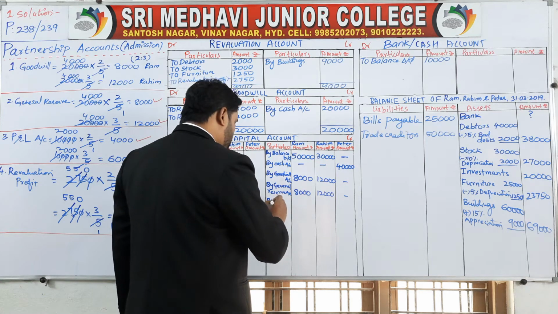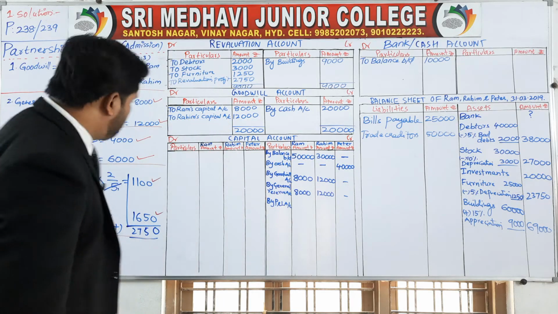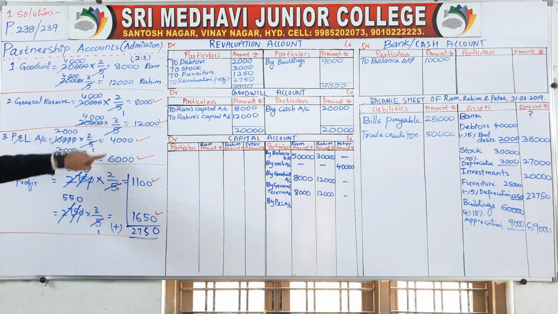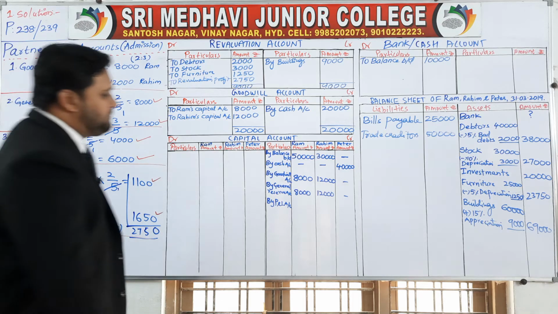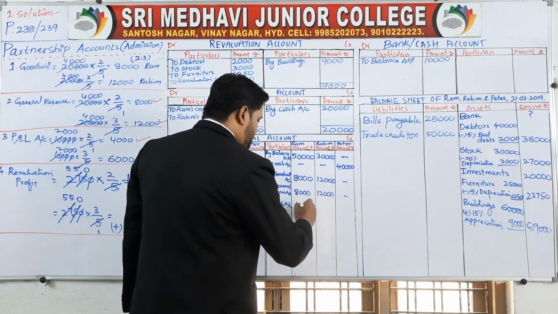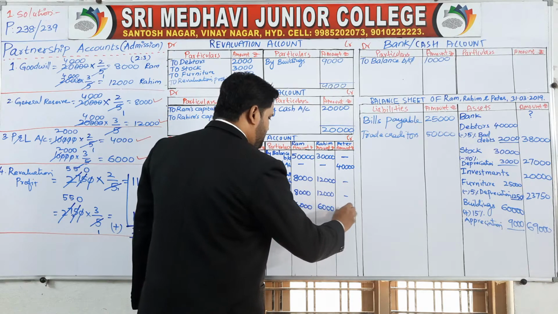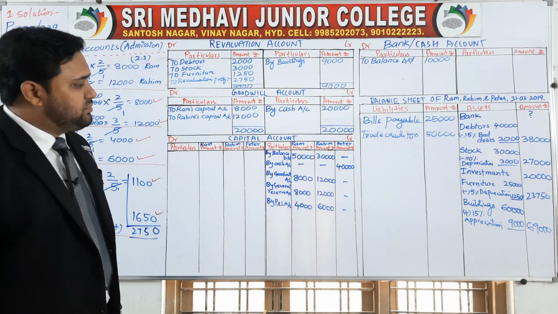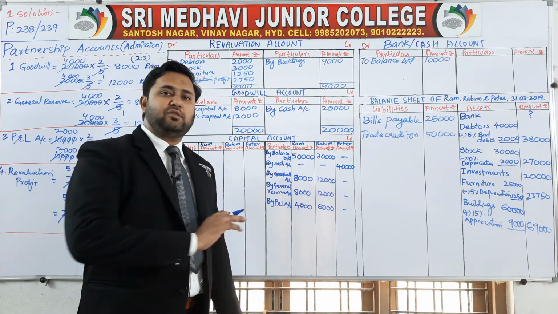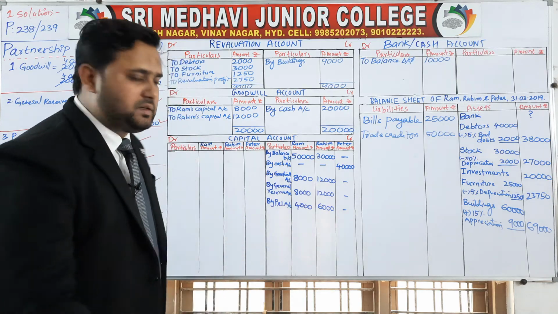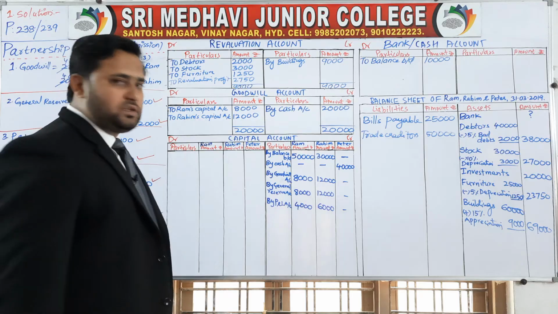By P&L account is given in the liabilities, you have to distribute that. 4,000 to Ram, 6,000 to Rahim. There is no distribution of profit and loss account to Peter. Peter won't get anything because he is the new partner. Profit and loss account 4,000, 6,000.